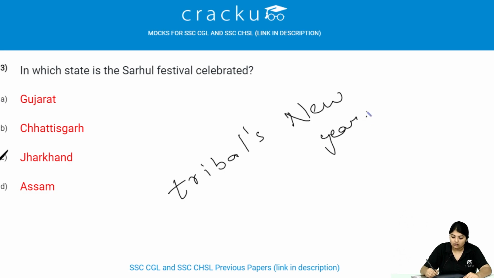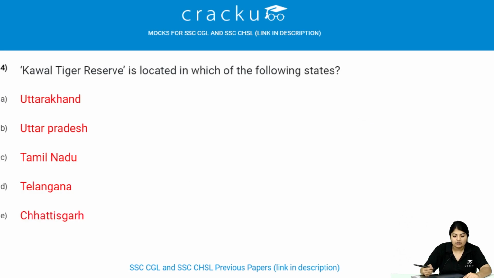Let us see the next one. Kawal Tiger Reserve is located in which of the following states? It is located in Telangana state of India.